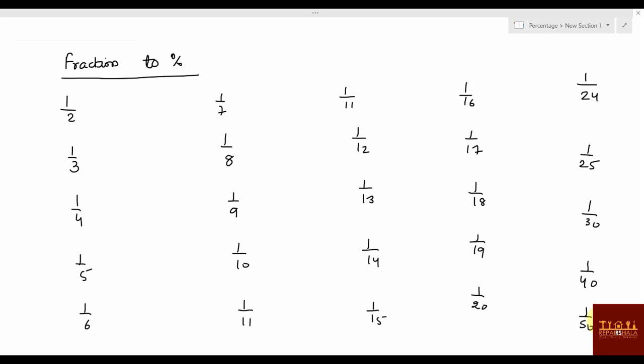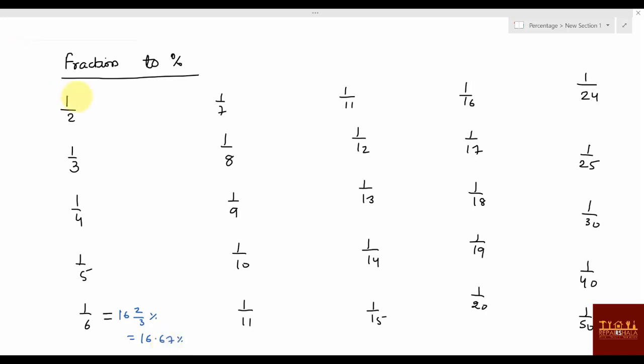Now what I told you in the starting is that we will be solving the percentage questions by both approaches, the ratio approach and the percentage approach. So you should know, suppose this 1 by 6, I'm just telling you one value, 1 by 6 value is 16 2 by 3 percentage. You must also know that this is 16.67 percentage. You should know both the values. That will be actually helpful in solving the question in the given time, right? So write what are the values you know.